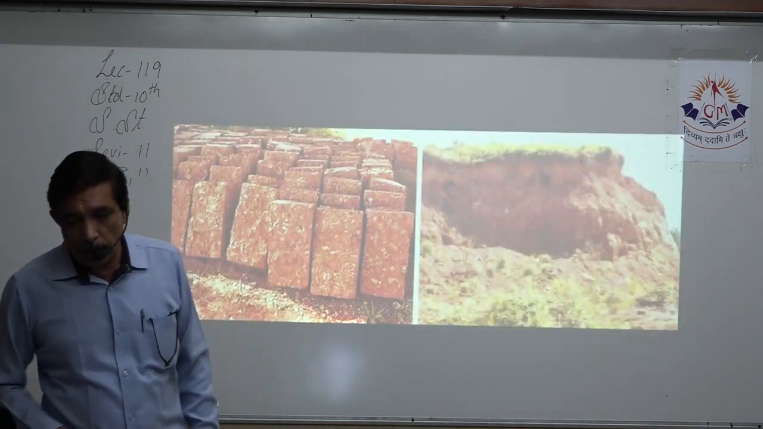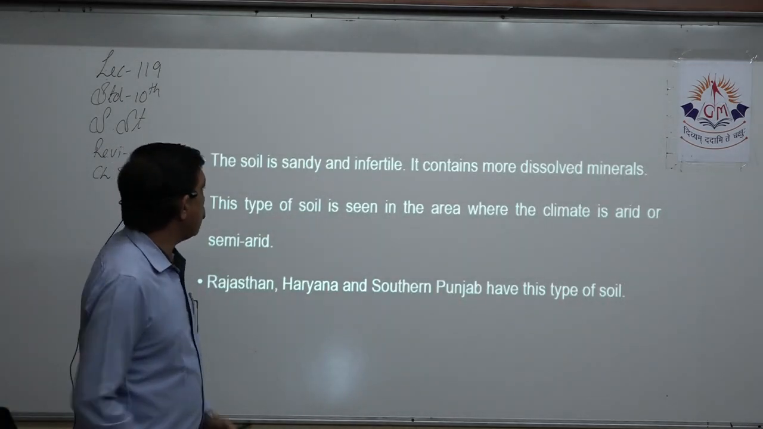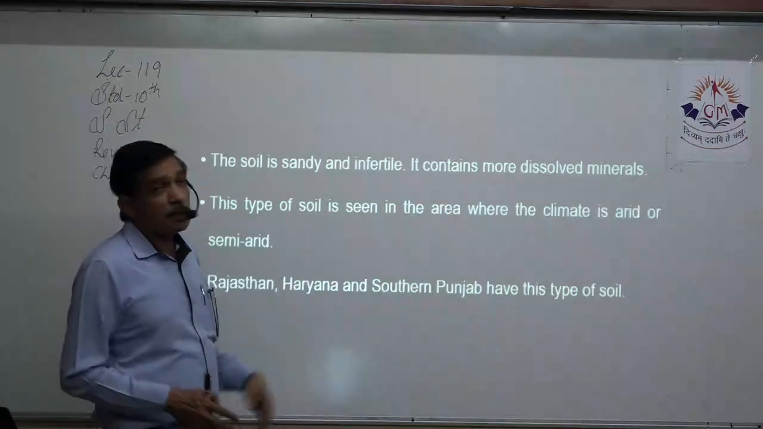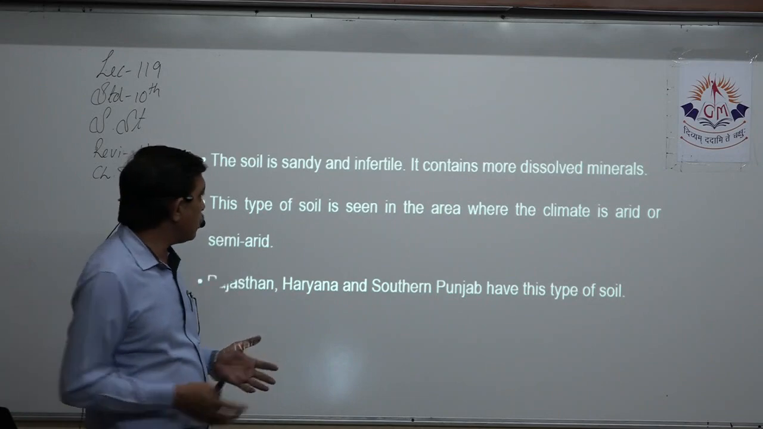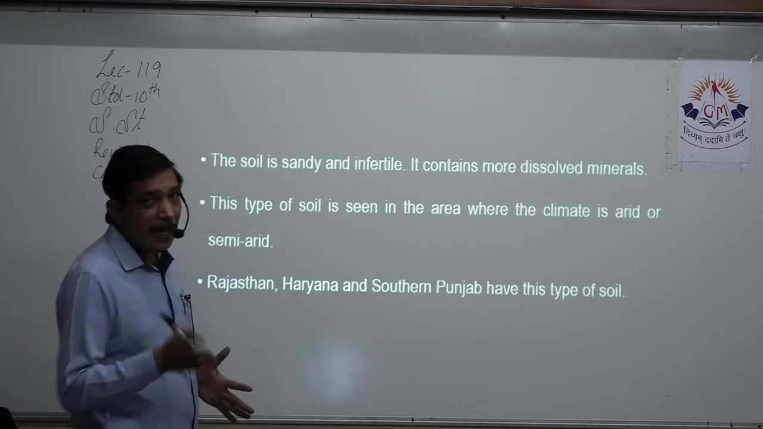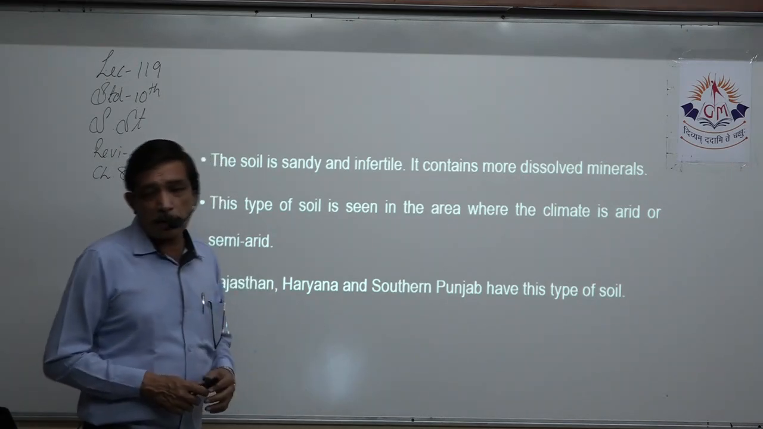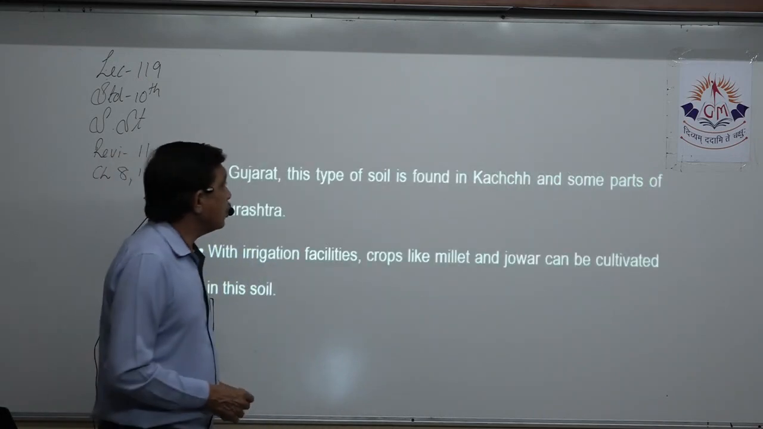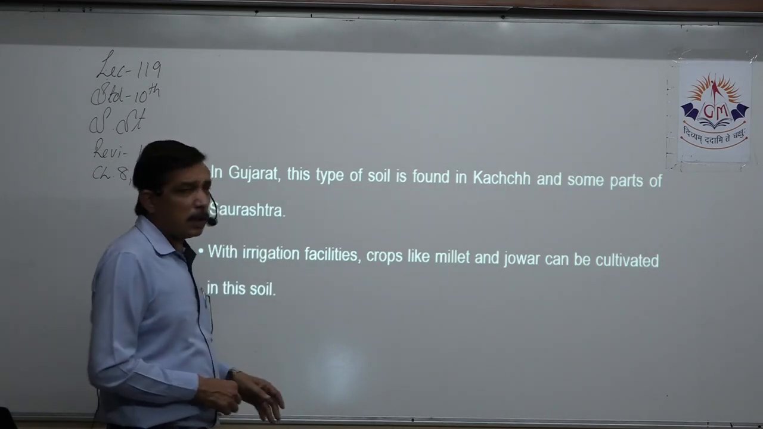Next soil type we come to is desert soil. Now desert soil, we know it is sandy and it is not fertile. It contains a greater amount of dissolved salts, so you cannot have much agriculture over there. This type of soil is seen in arid or dry or semi-arid climate. Rajasthan, Haryana, southern Punjab have this type of soil. Nothing much can grow. In Gujarat also, we find it in Kutch and some parts of Saurashtra, with irrigation facilities.